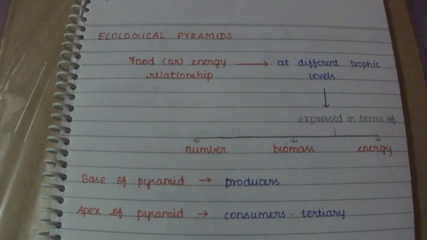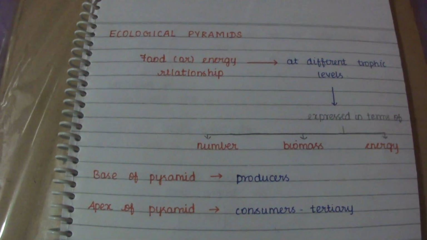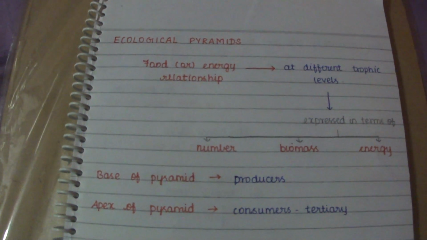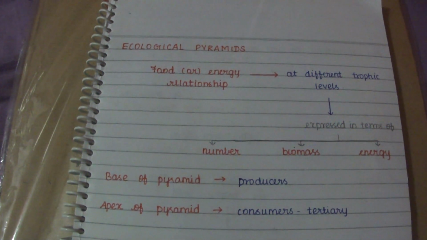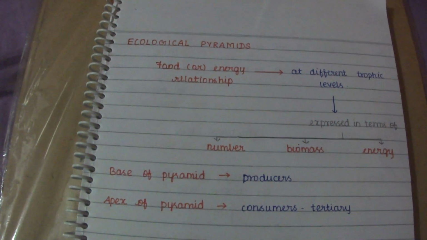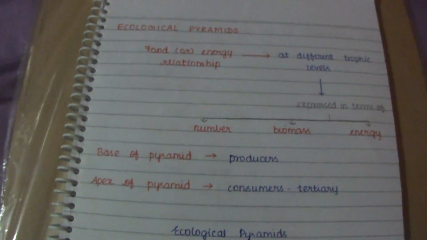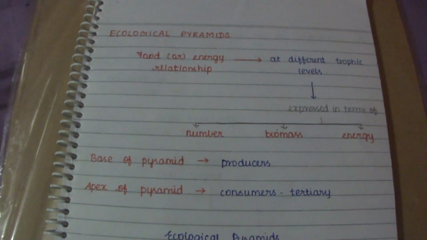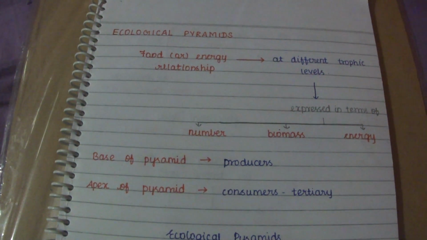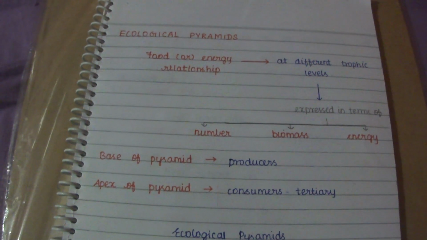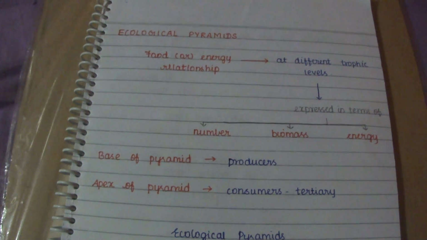So in this video we are going to discuss ecological pyramids. As we have discussed earlier about the energy flow from one trophic level to the next, now we are going to discuss ecological pyramids. We know the shape of a pyramid: the base will be broad and it will narrow down at the apex.